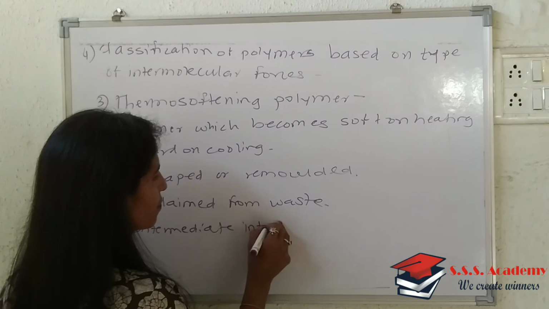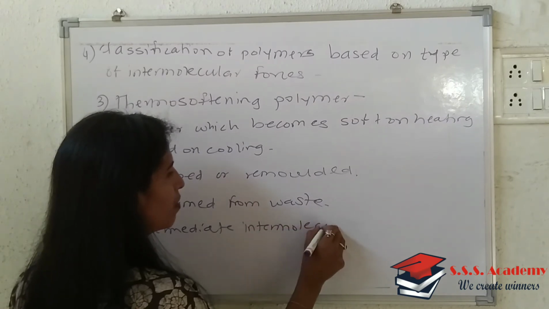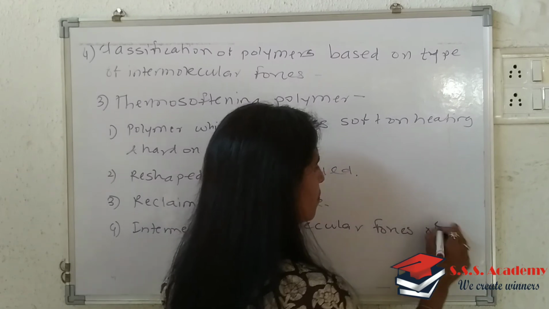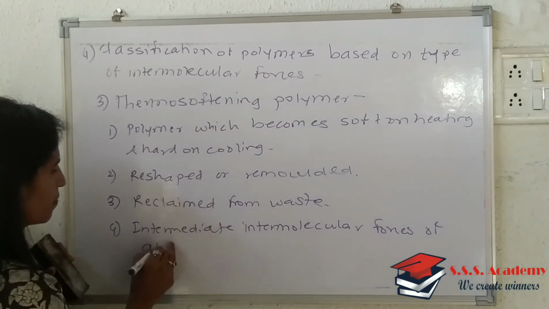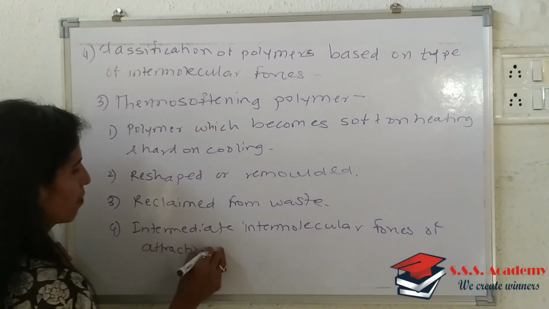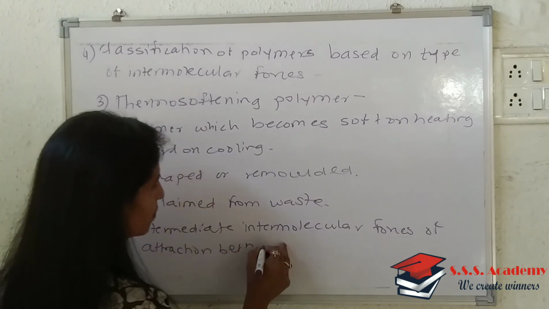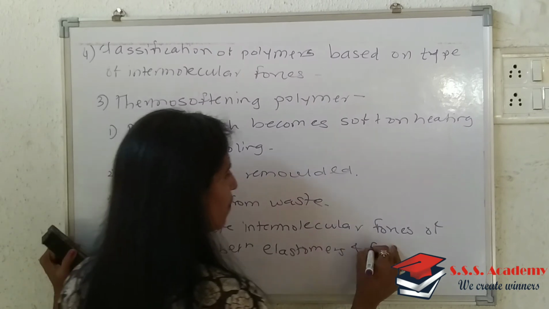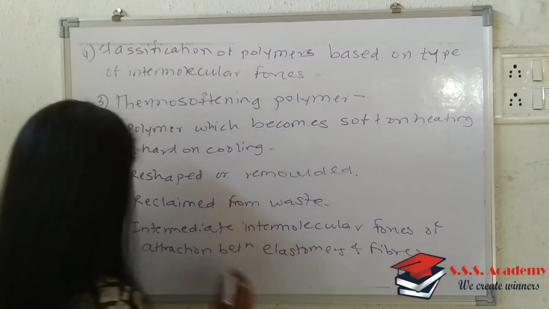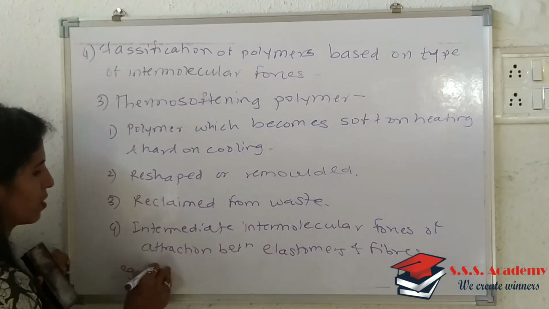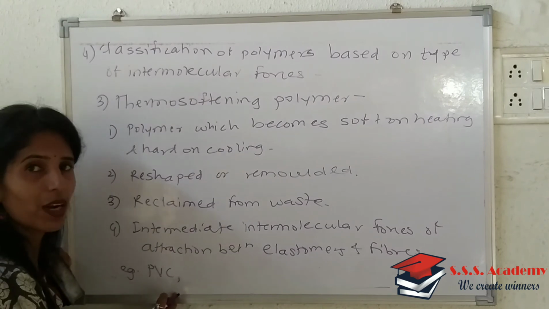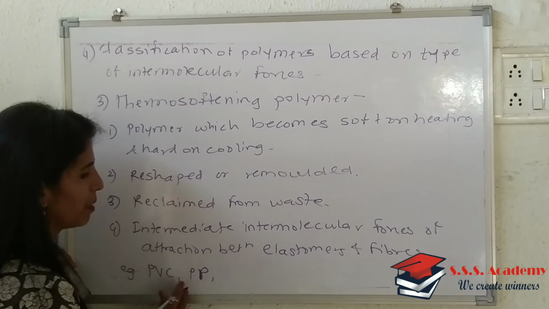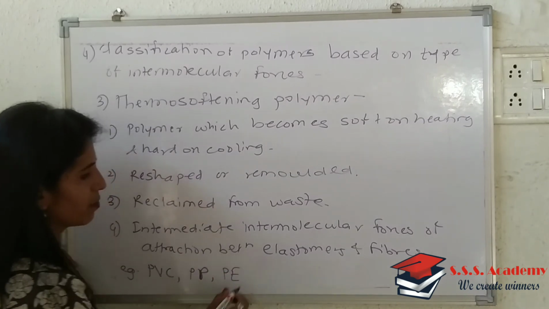They possess intermediate intermolecular forces of attraction between elastomers and fibers. Examples for this are PVC, polyvinyl chloride, PP, polypropylene, and polyethylene, PE.